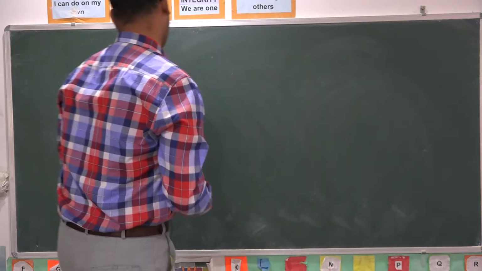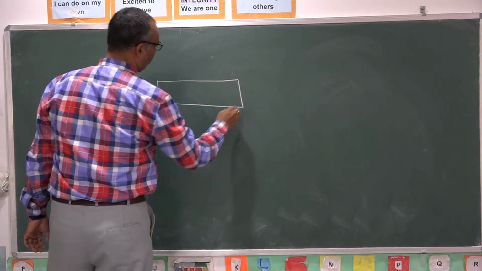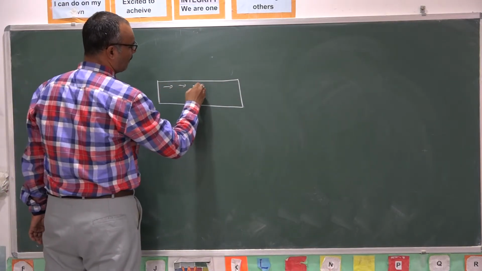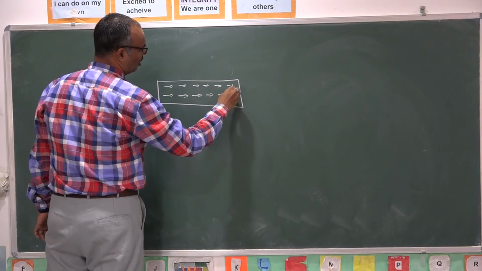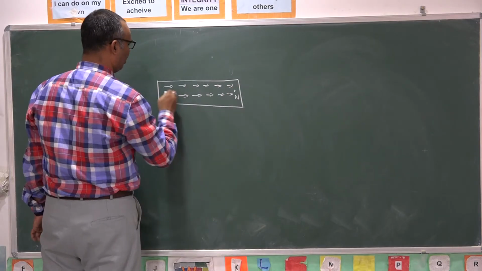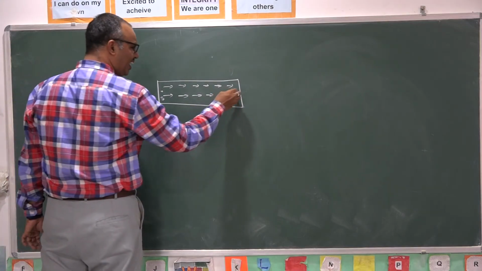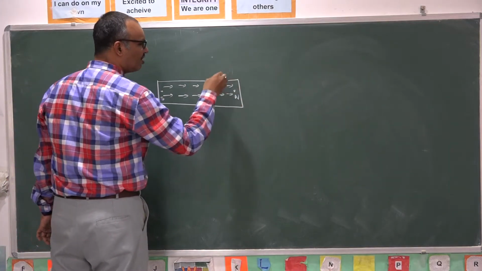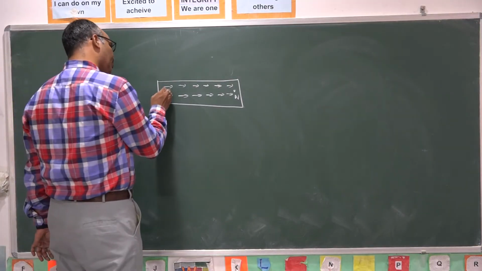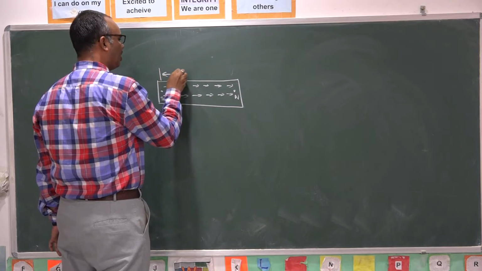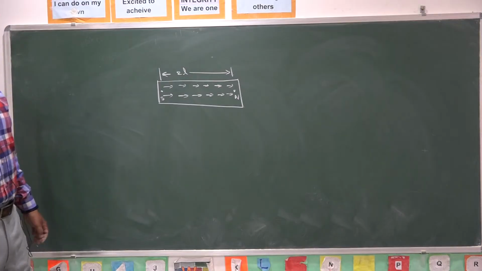If you observe clearly, suppose this is a magnetized substance, all the atomic magnets are arranged in one order. Due to the orientation of all these atomic magnets into a proper order, a north pole got developed here and a south pole got developed here. The poles are located just interior to the edge of the magnet. The separation between the two poles is called the length of the magnet and is designated with 2L.